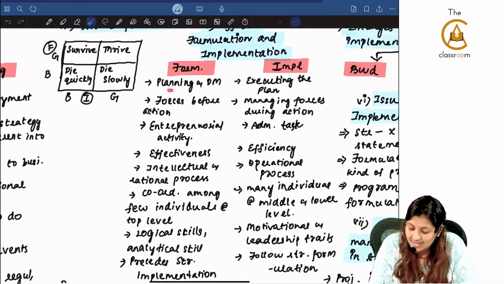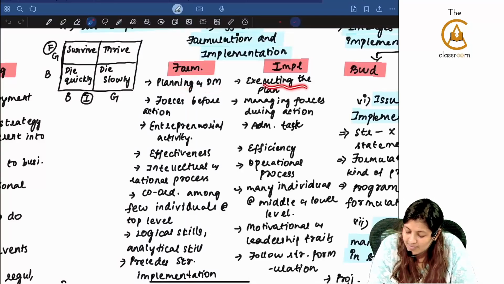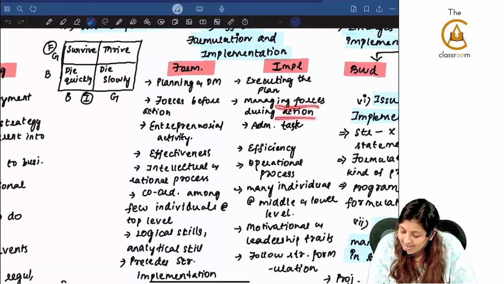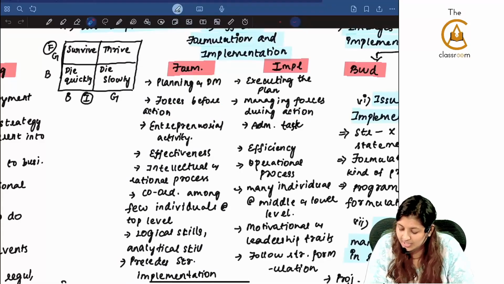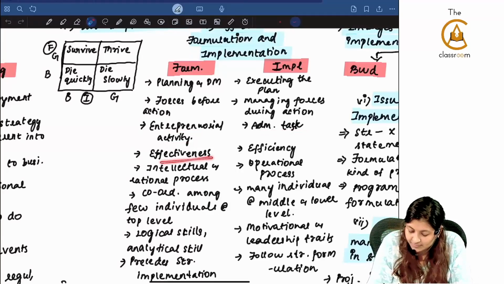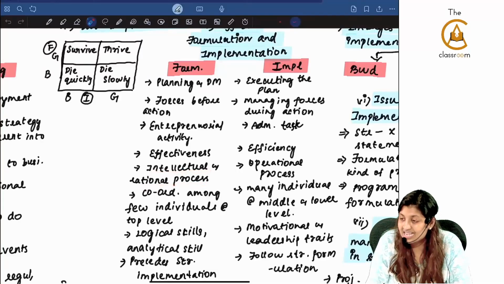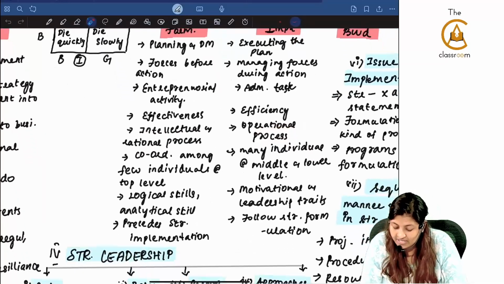Next, the difference between formulation and implementation. Formulation is planning and decision making. Implementation is executing the plan. Formulation is positioning forces before the action. Implementation is managing forces during the action. This is the action in itself, implementation. This is an entrepreneurial activity. This is an administrative activity. This focuses on effectiveness. This focuses on efficiency. Intellectual and rational process, on the other hand, it is an operational process.